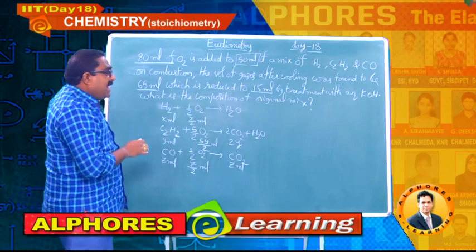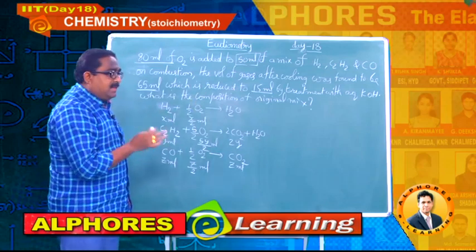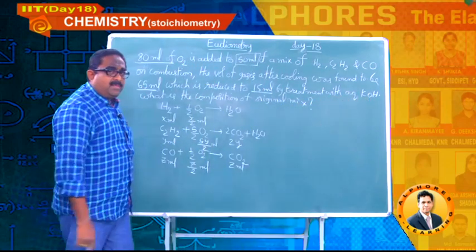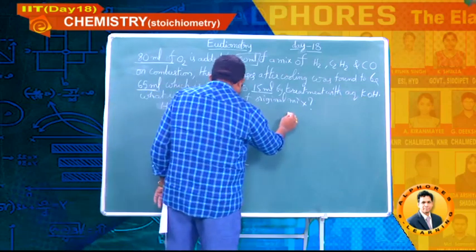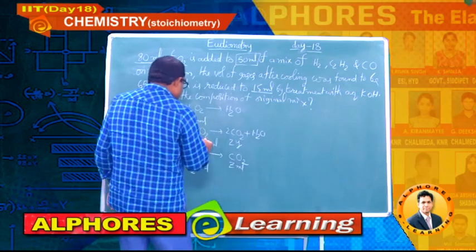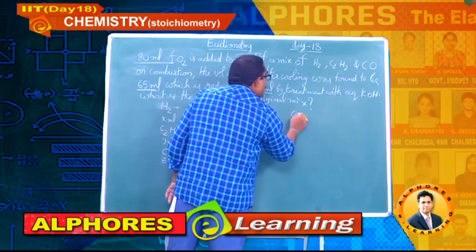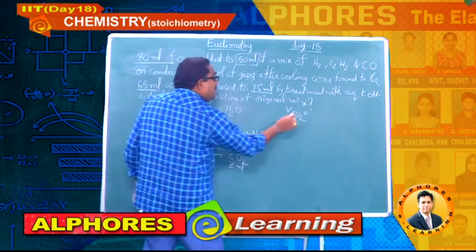The difference is 50 ml, which is absorbed by aqueous KOH. What is absorbed by aqueous KOH? Carbon dioxide. So I am writing the carbon dioxide volume as V. From the equation, how much will I get?